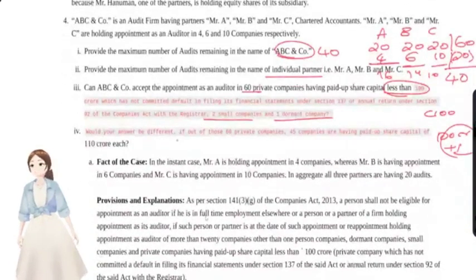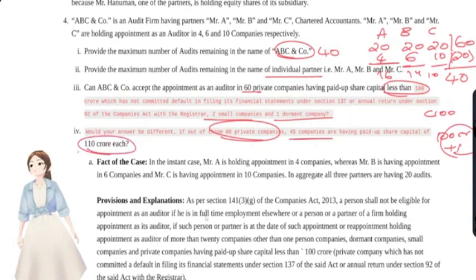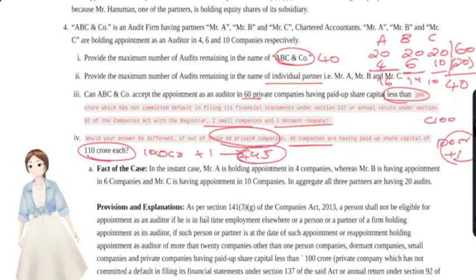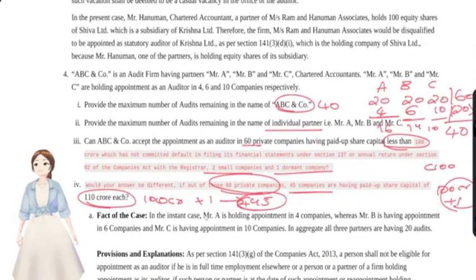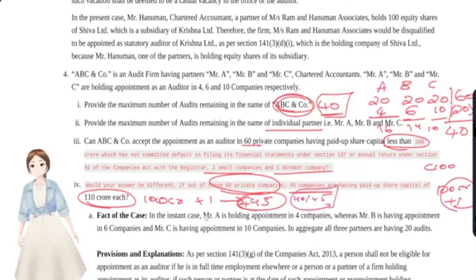And would your answer be different if of those 60 private companies, 45 have paid up share capital of 100 CR each? See, it touched 100 CR plus 1, that is 45 companies counted. But here you see the maximum limit that the chartered accountant firm could actually accept is 40 companies. So they could accept 40 out of those 45 companies, right?